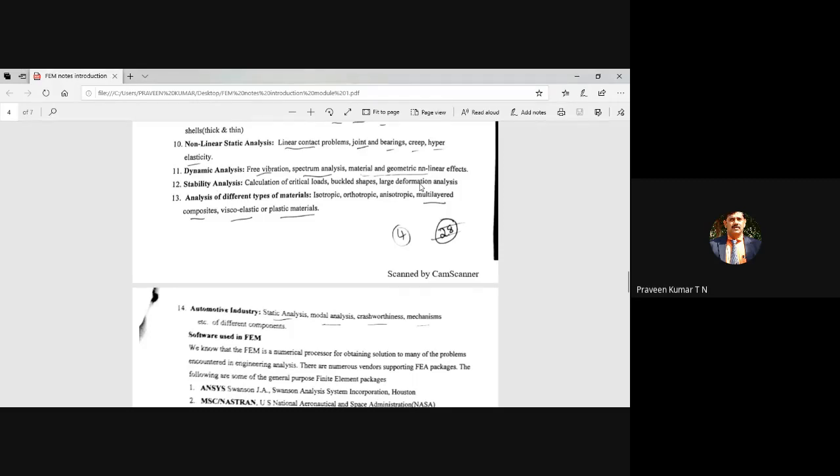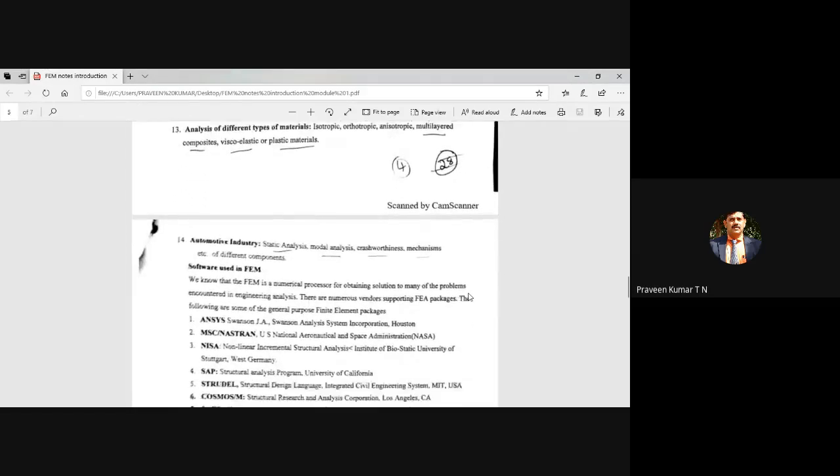So it can be used for isotropic material, orthotropic material. In the formula problems you are using in your design, mechanics of materials, even FEM, you are assuming that the material is isotropic, but it can be used for orthotropic, multi-layered, especially for the aircraft industry, they use multi-layered applications, composite, viscoelastic, plastic materials. So all those materials they will use.